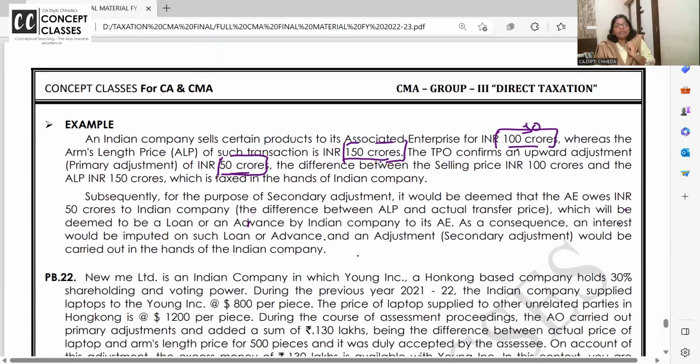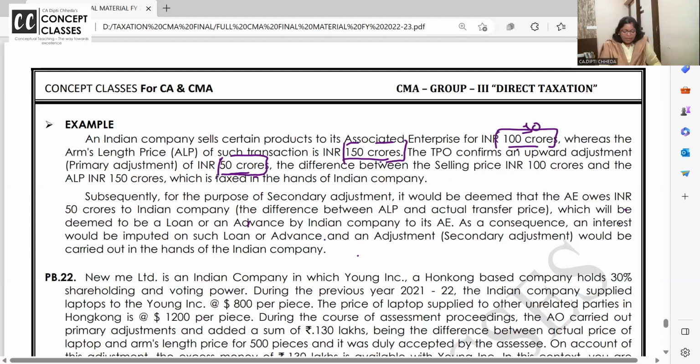If this is not repatriated 90 days ke andar, then this 50 crores is as if loan I have given to my associate enterprise, and on that interest will be calculated, and on that interest I have to pay tax. मैम बट मुझे कोई इंटरेस्ट आ नहीं रहा है मेरे एसोसिएट एंटरप्राइज से, still they will calculate that this is a loan on that interest. At what rate, I'll tell you now, and then you'll have to pay tax on that.